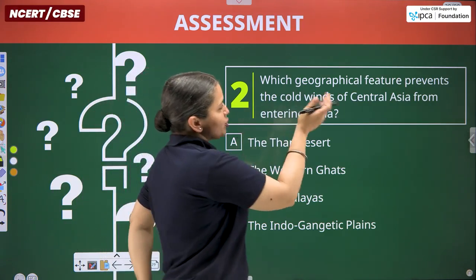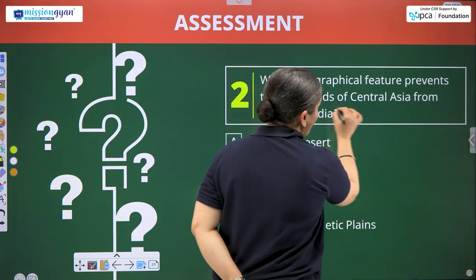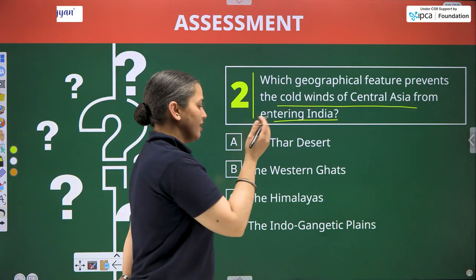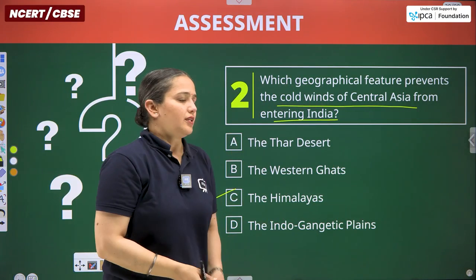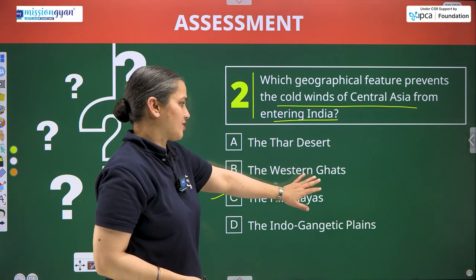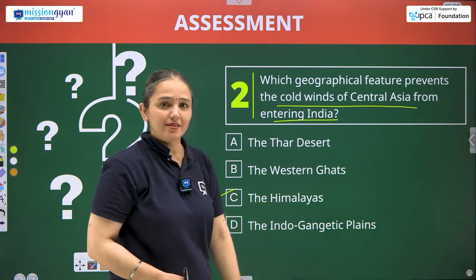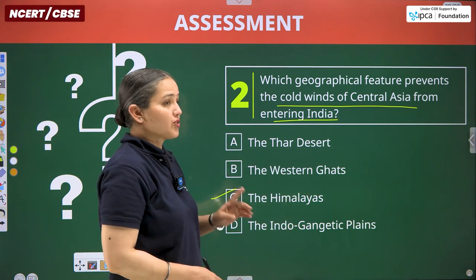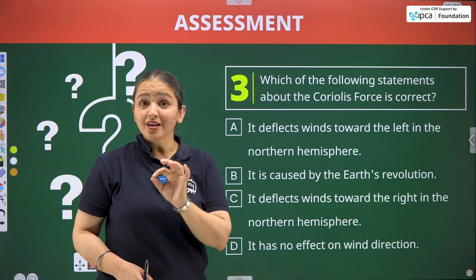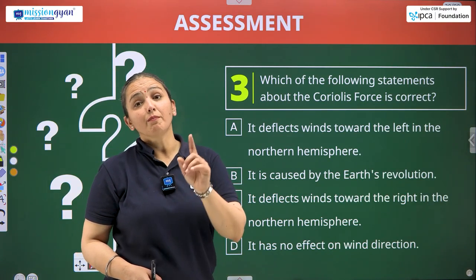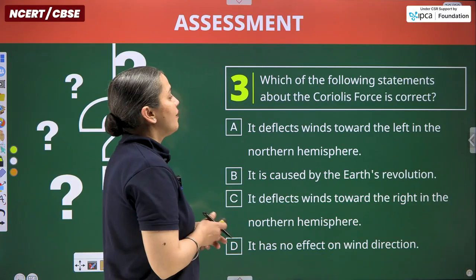Next question. Which geographical feature prevents the cold winds of Central Asia from entering India? The Himalayas itself. Other than that, deserts, ghats and plains are not such features, because we have discussed the relief feature that was mountains. Last question.